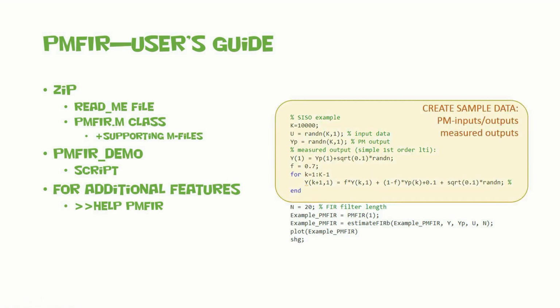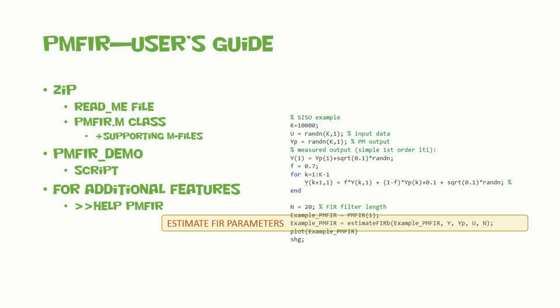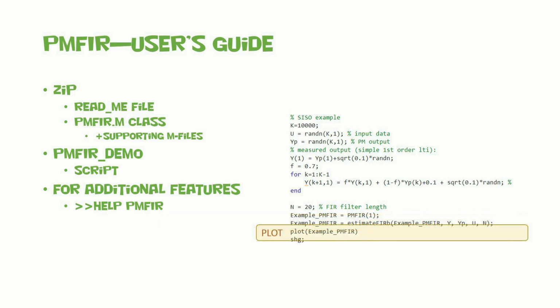In the demo, random sample data rows are generated, for system inputs, for dummy physical model outputs and measured outputs. The object is then constructed, and the parameters of FIR filters estimated. The class includes a plot method for simple plotting.